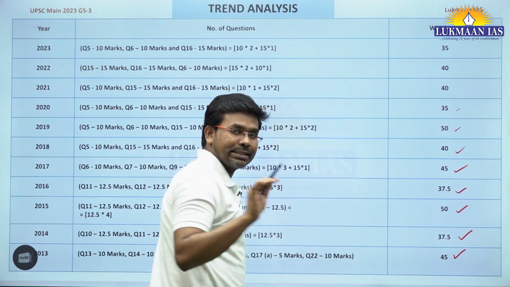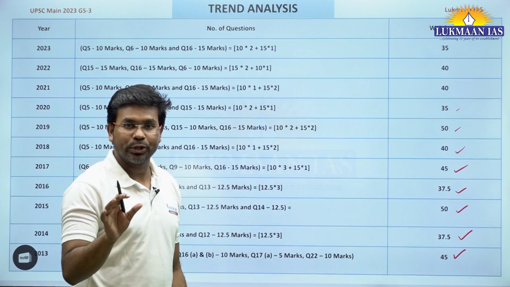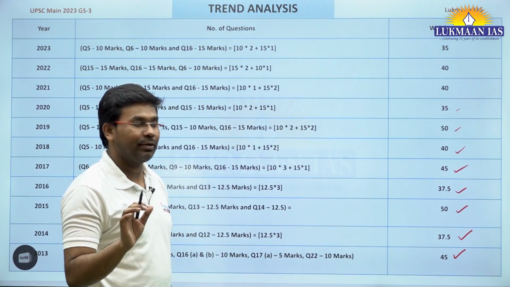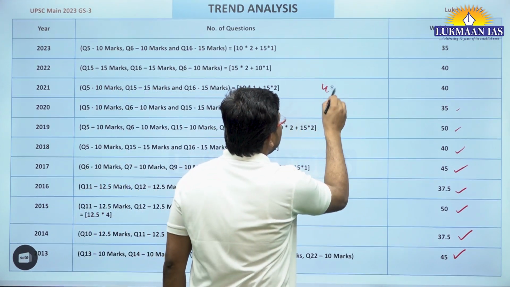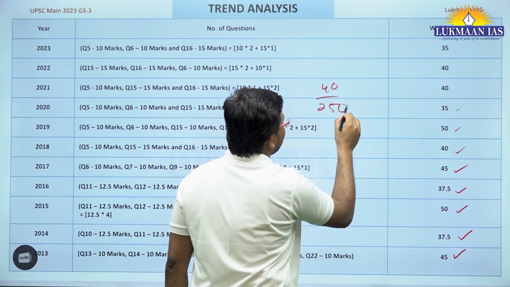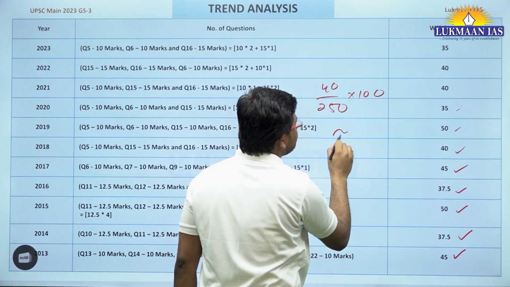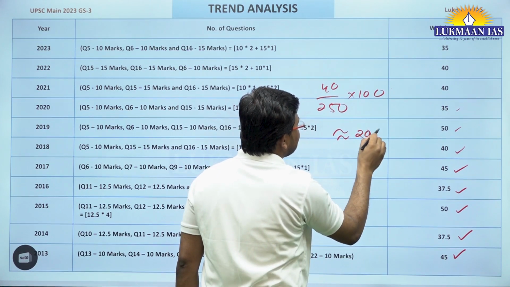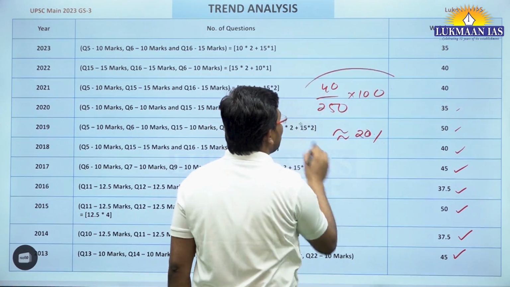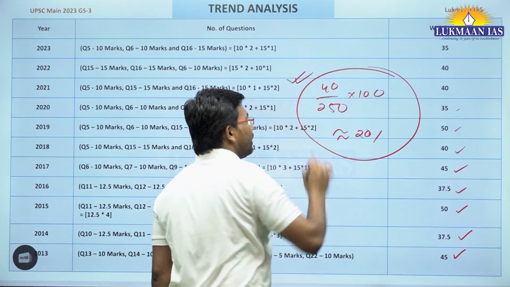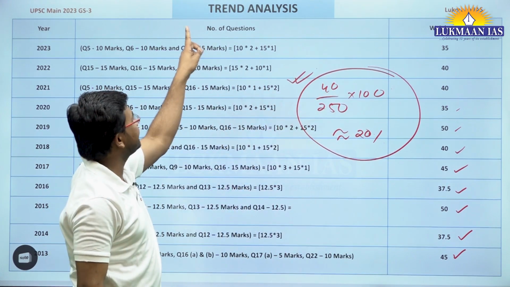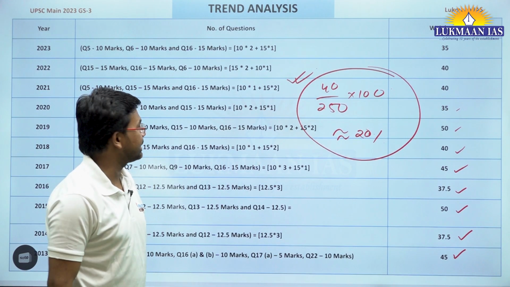On an average, we can say about 40 marks of questions are asked by UPSC every year. So 40 out of 250, into 100, is approximately, a little less than 20%. So science and technology has about 20% weightage in GS paper 3 of the mains exam.